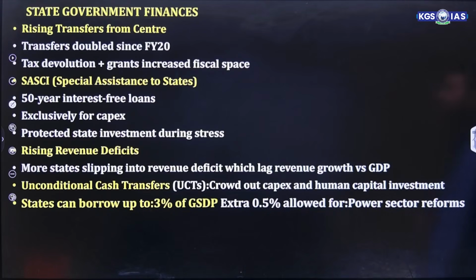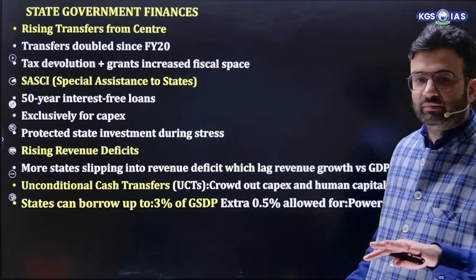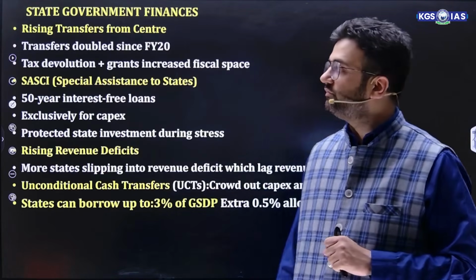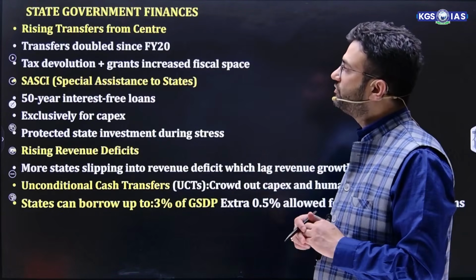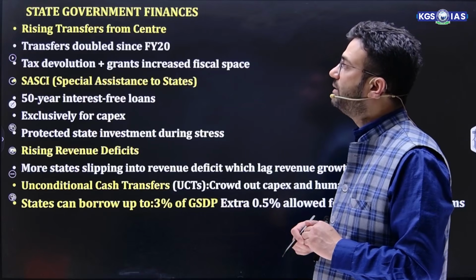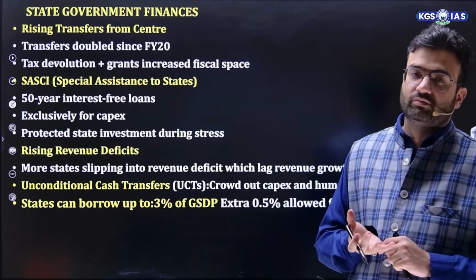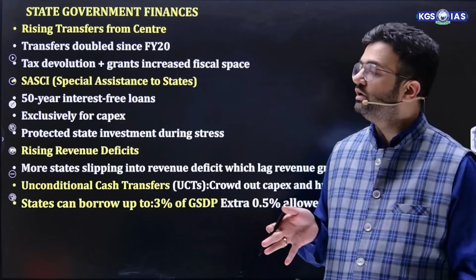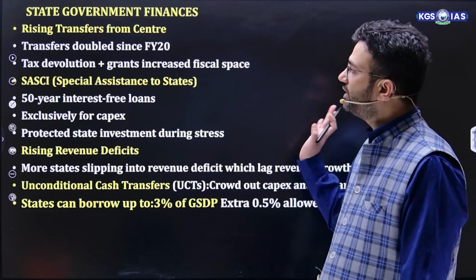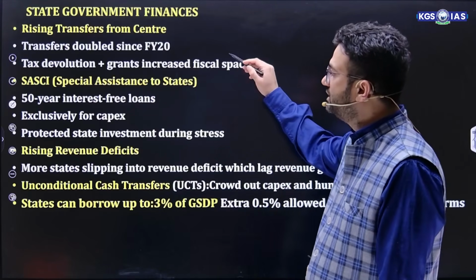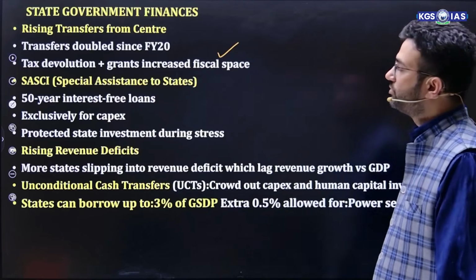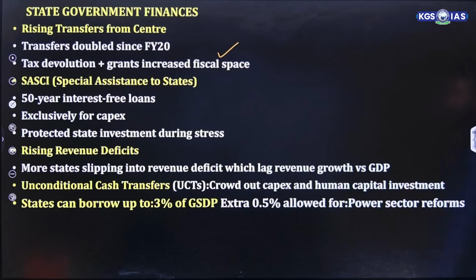Now if we talk about the state government finances, if this is all about the central government, the rising transfer from the center is almost double since financial year 2020. States get a lot of support from the center through the divisible pool of funds. So the transfer doubled from financial year 2020. That means tax devolution plus grants actually enhance the overall revenue of the states.